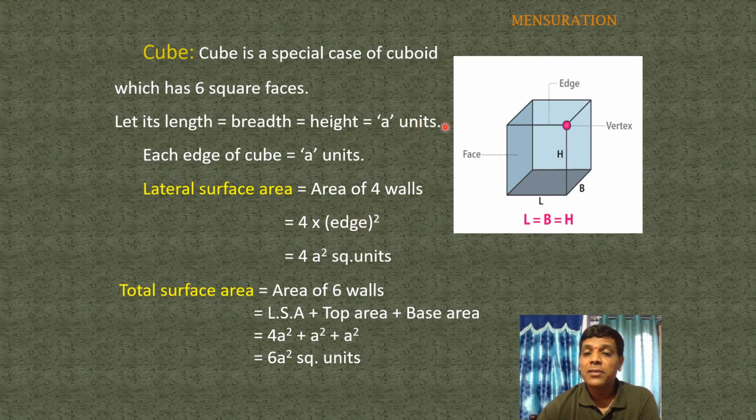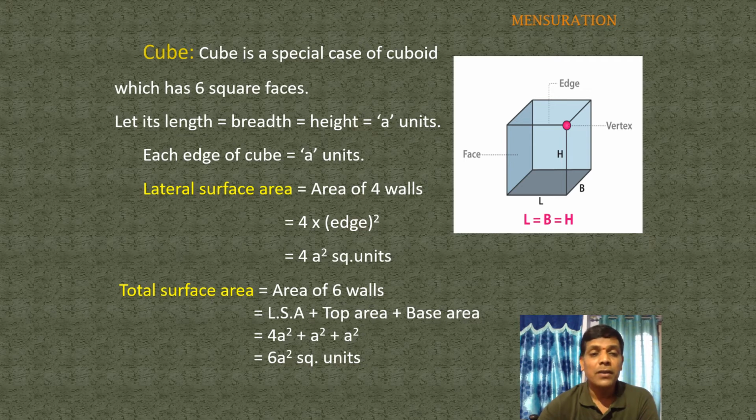The top is also in the shape of a square. Area of a square is equal to side into side, s square, and the base is also in the shape of a square. Area is equal to s square. S square means side square. Here side is equal to a. So 4a square plus a square plus a square: 5a square, 6a square. So the TSA of a cube is equal to 6a square units.